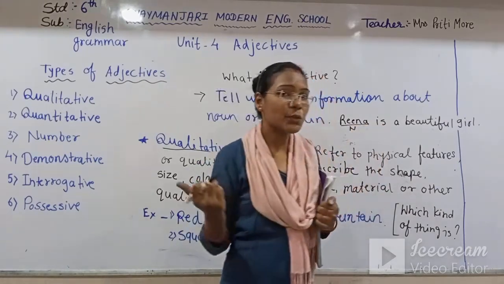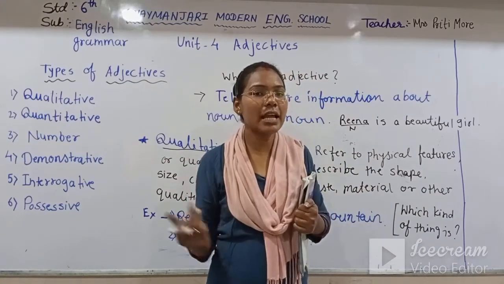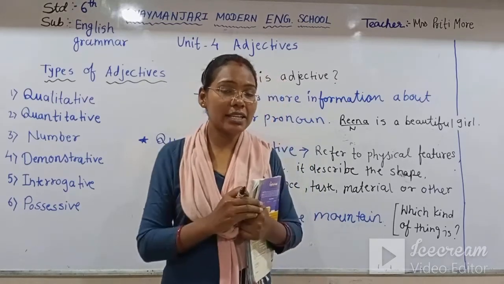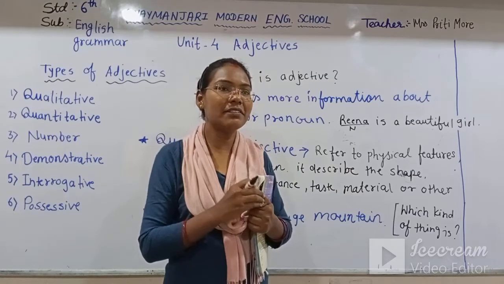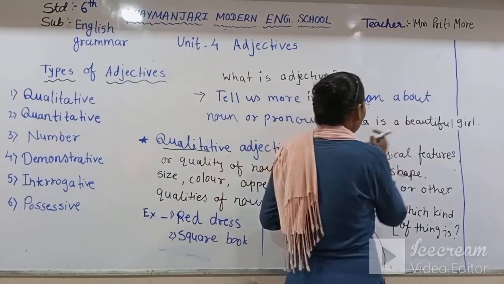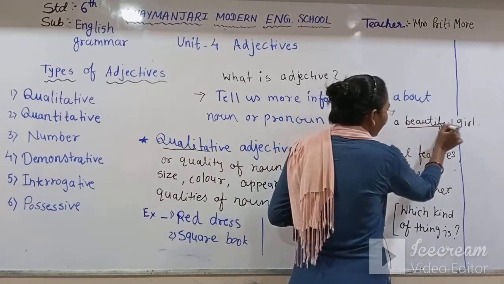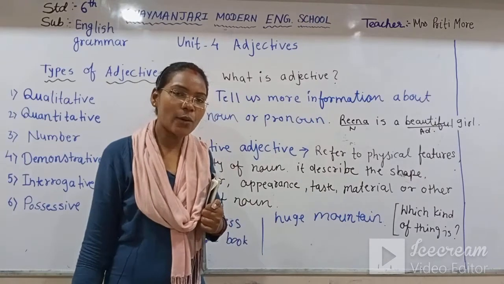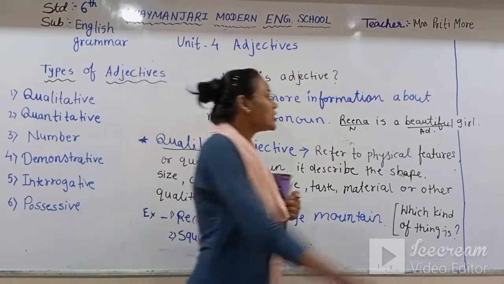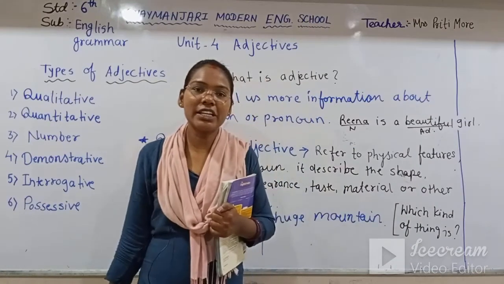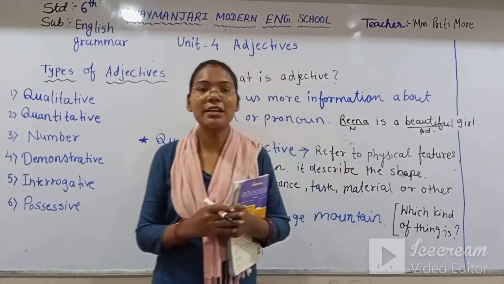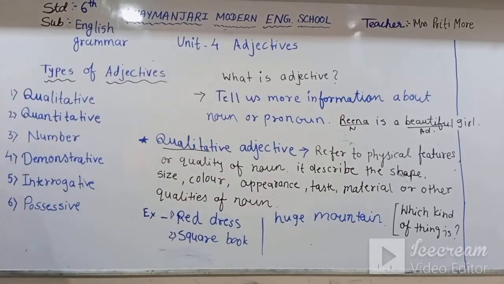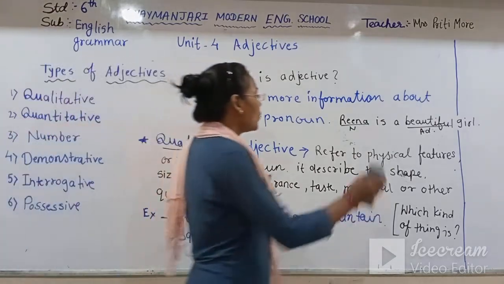Now which is the adjective? Adjective means the word which is describing the noun or pronoun in the given sentence. So which word is describing Reena? This word, beautiful. So this is our adjective. Reena is the noun and beautiful is the adjective. This word beautiful is describing Reena. This word beautiful is telling us more information about Reena, right? I hope students got what is adjective.